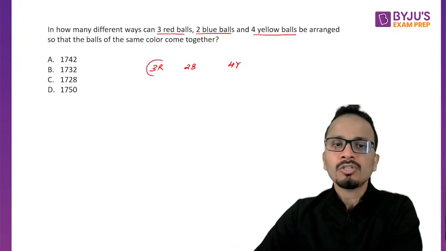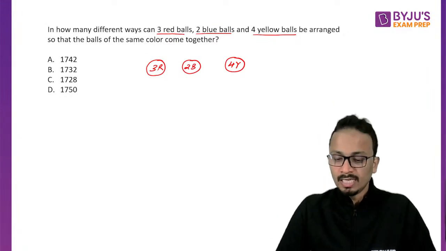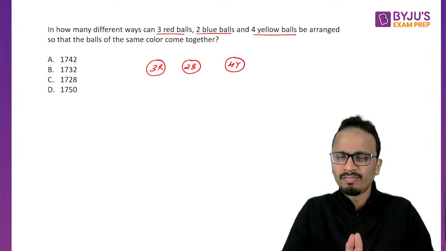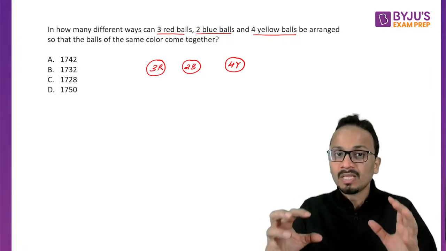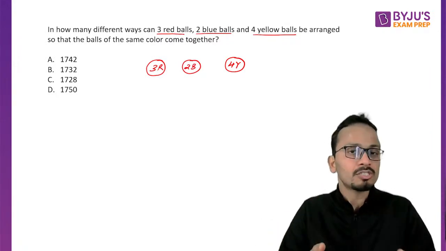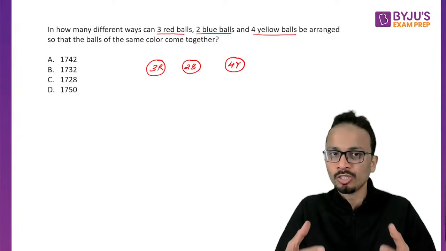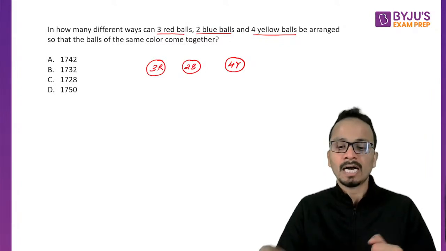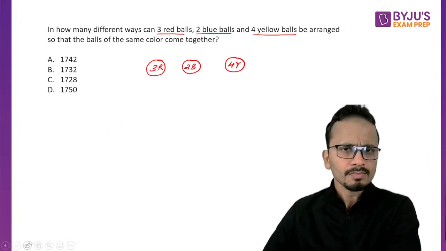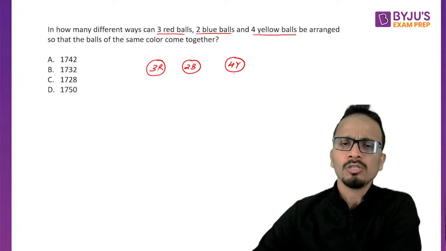Okay, that means all the 3 red balls should be together, all 2 blue balls should be together, and all 4 yellow balls should be together. Okay, now guys, try to solve this question. Fine. Now Jagdish, one of the students, he is able to understand, he's able to get his mistakes. Now you also must solve with me. So that when I'm explaining you the solution, then you should be able to identify your mistake and will not repeat that mistake again in future. Okay, so in this case, 3 red balls should be together, 2 blue balls should be together, and 4 yellow balls should be together.